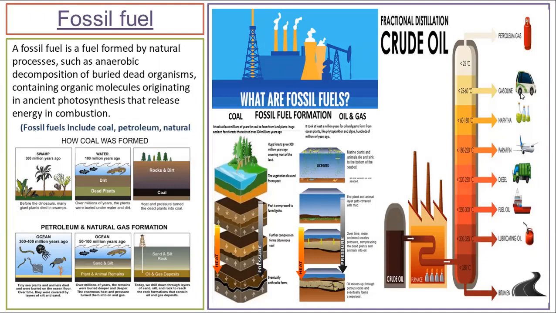Whereas when we are talking about the petroleum component, those are the materials formed from the fossils of aquatic plants and animals. We had discussed these things in our previous classes, in your physics as well as in chemistry. You know that crude oil can be purified by fractional distillation.